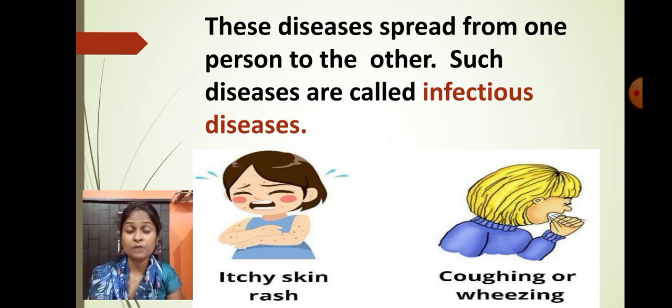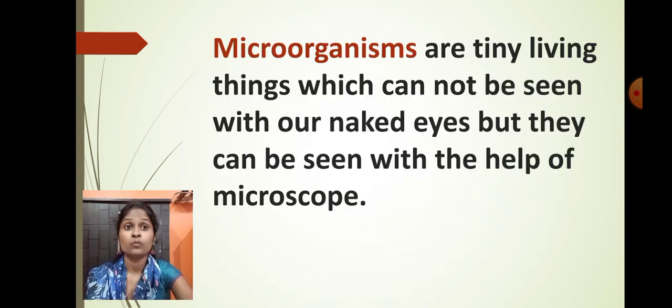And most importantly, what have we learned? We have learnt about infectious diseases. The diseases which are spread from one person to another person are called what? Infectious diseases. What else did we learn? We learnt about microorganisms. Microorganisms are tiny living things which cannot be seen with our naked eyes. They can only be seen with a microscope, and they are responsible for causing infectious diseases.